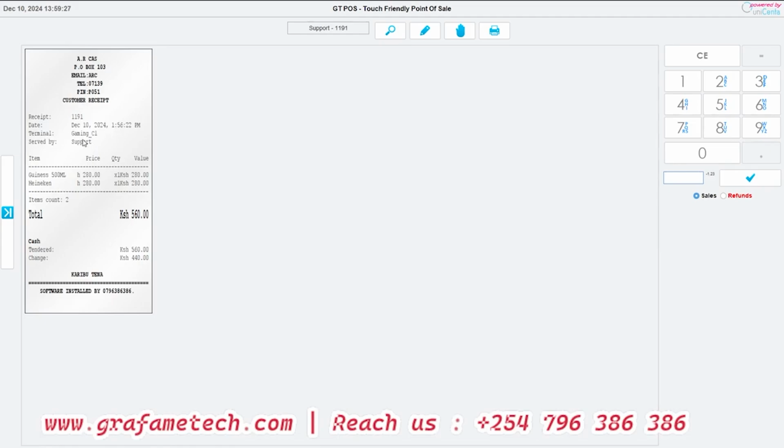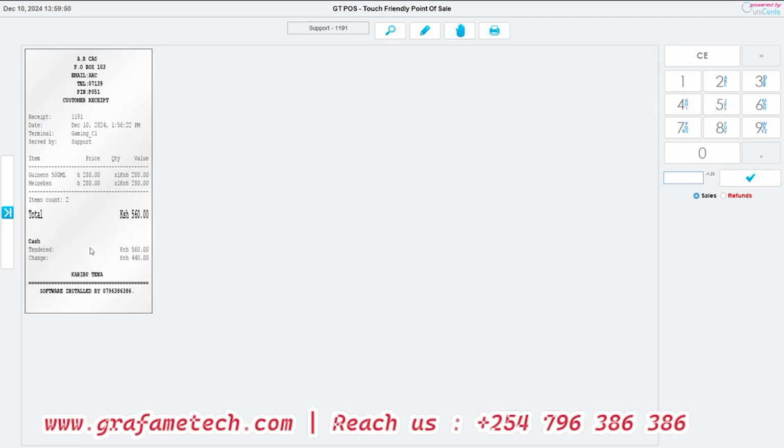The terminal, maybe we have the cashier terminal, the waiter terminal, or maybe we have the different terminals, even the kitchen terminal. We can also be viewing them from here, and then also served by, who handled that sale, and then of course the products, the units, and then cash, standard, change.